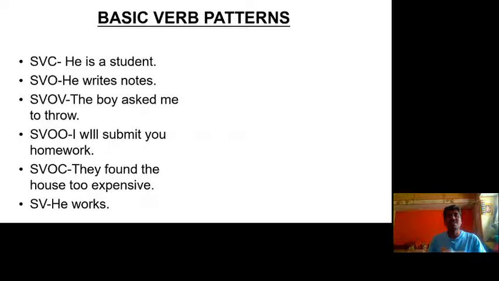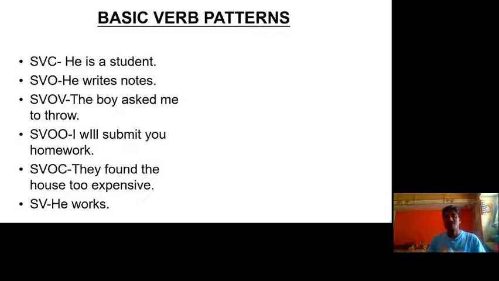The next one is SVOC: subject, verb, object and complement. Here: They found the house too expensive. They is the subject, found is the verb, house is the object and expensive is a complement. And the last one is SV, subject and verb.